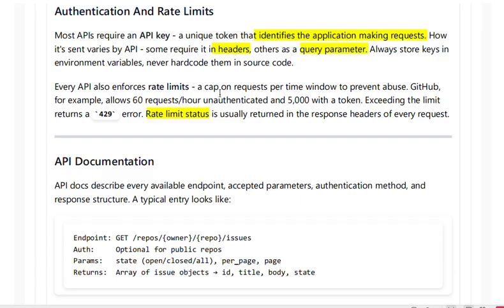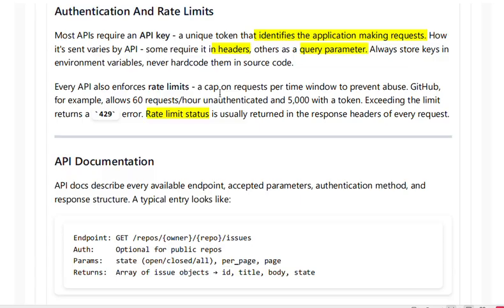GitHub allows 60 requests per hour unauthenticated. For public use only, we have 60 requests. For authenticated use, 5000 tokens. So for example, 20 tokens might be used for creating the repository, 10 tokens for adding the .py file, and 3 tokens for adding the images in the repository. Like this, tokens will be used for each and every request.